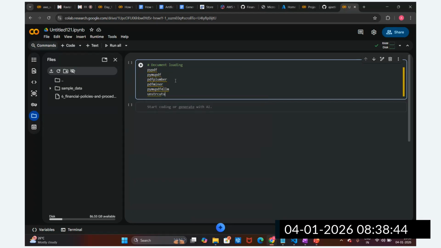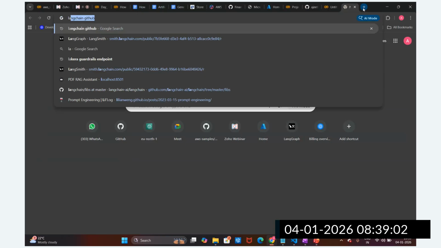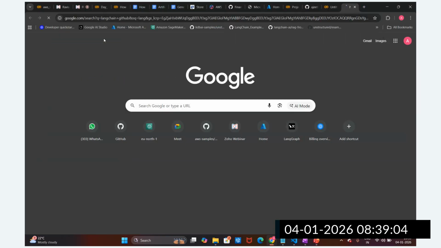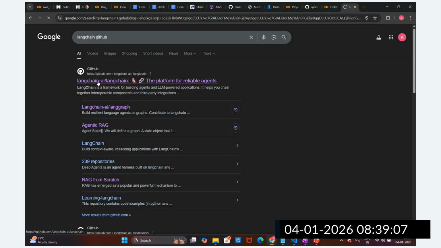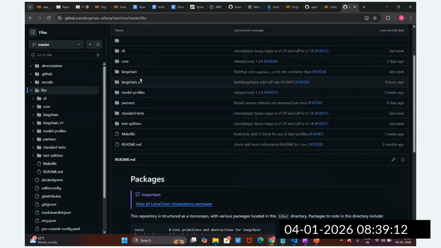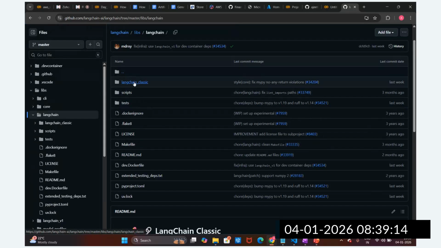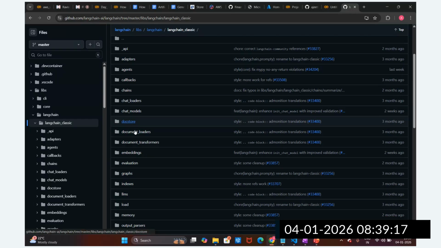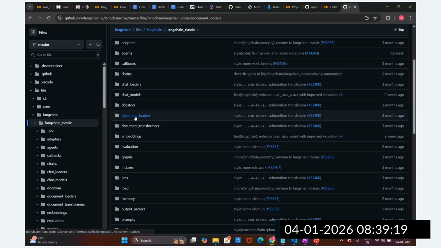How do you see the different document loaders, guys? Let's suppose I have only PDF data. But we may require different document loaders, such as text document loaders and web-based document loaders. So how do we check what we have? If you go to the LangChain GitHub, there is a library there. In this library, we have to check the different options. This is the previous version, LangChain Classic. In LangChain Classic, there are the document loaders. You can see there are lots of document loaders, guys.